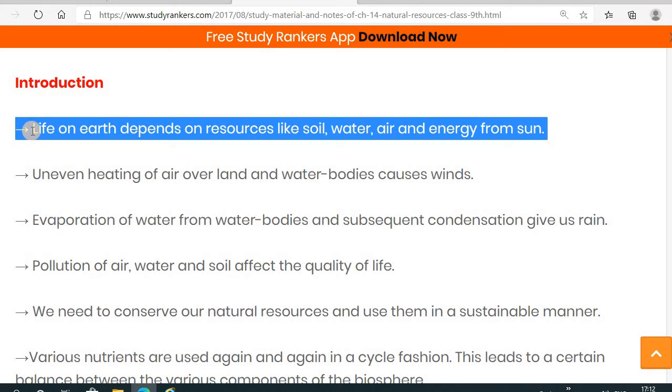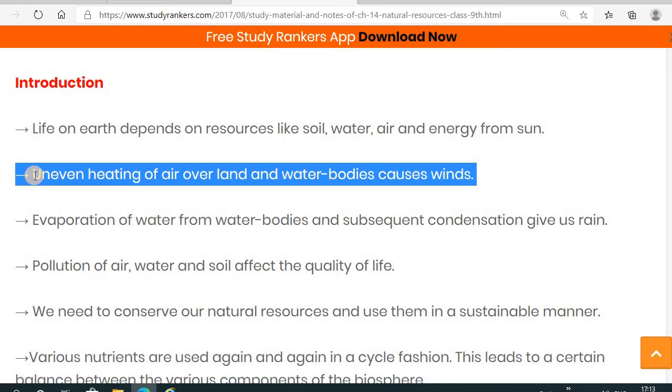So these are all natural resources. What is the importance of these natural resources for living organisms? These natural resources are required to sustain life. Which kind of natural resources? It's soil, water, air, and the energy that comes from the sun.